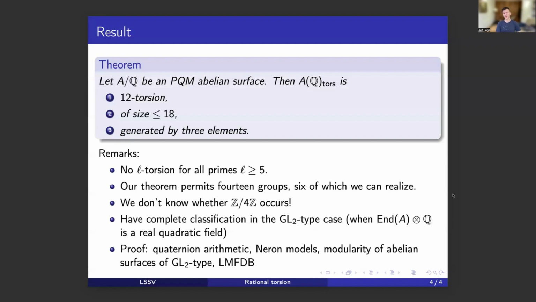And on the algorithmic side, we use various data from the LMFDB, which is the L-functions and modular forms database, concerning modular forms and abelian surfaces over finite fields in the form of Honda-Tate theory, to further analyze our class of surfaces.